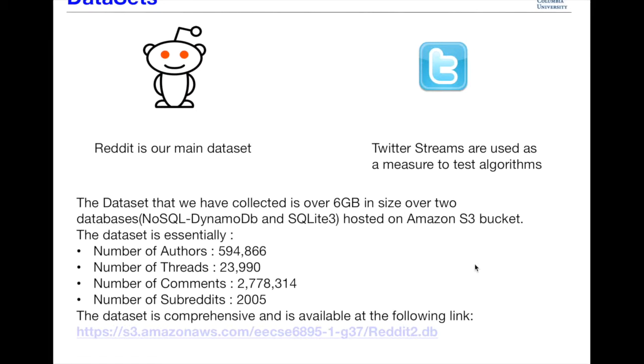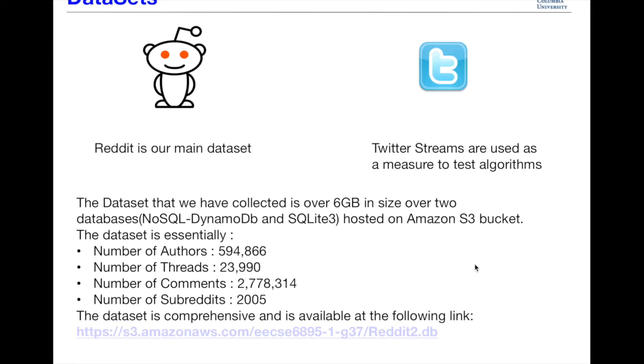Datasets. Reddit is our main dataset, whereas Twitter is used as a measure to test our algorithms just to see whether it's working. It's easy to create a model in Twitter. The dataset that we have collected is over 6 GB in size with two databases, that is NoSQL DynamoDB and SQLite 3, both of which are hosted on Amazon S3 bucket. The data is comprehensive and is available at the following link.